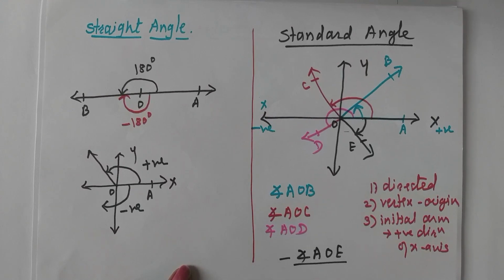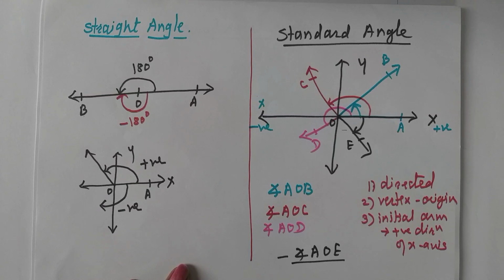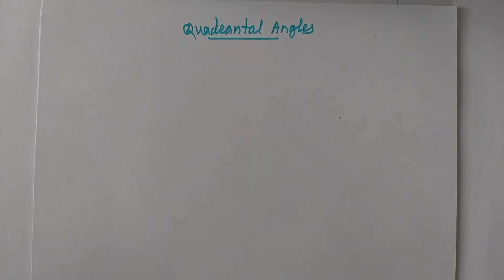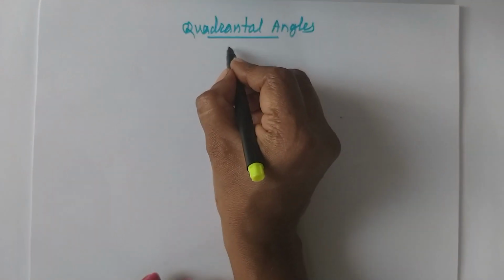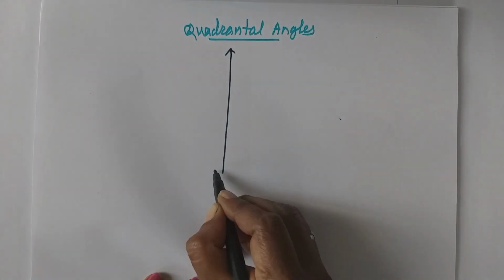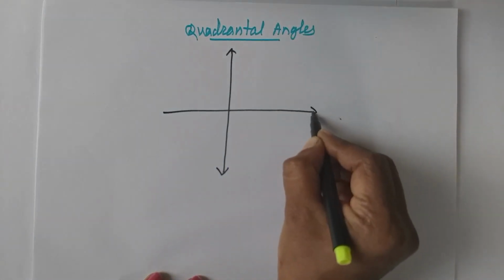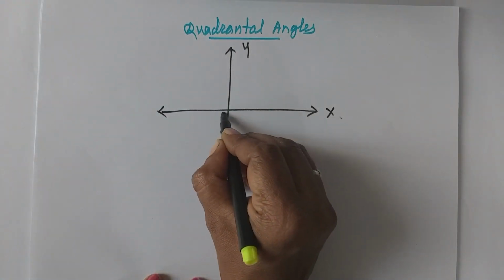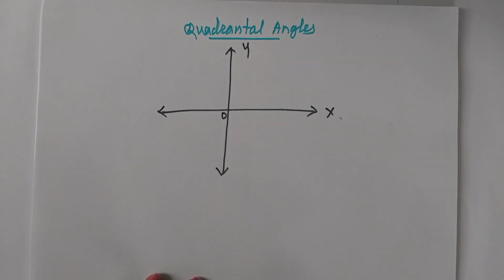Is it clear to you what is meant by a standard angle? For a standard angle, it should be a directed angle, the vertex at the origin and the initial arm along the positive direction of the x-axis. Okay, then we will see the next concept. We will see what is meant by a quadrantal angle. Now, for the quadrantal angle, again draw your plane coordinate system, that is the x-axis and y-axis. Here O is the origin.